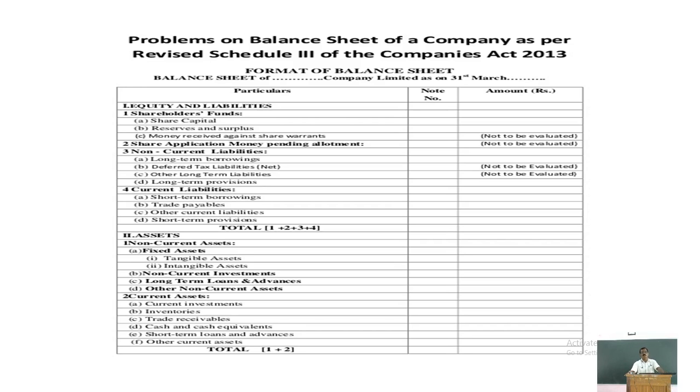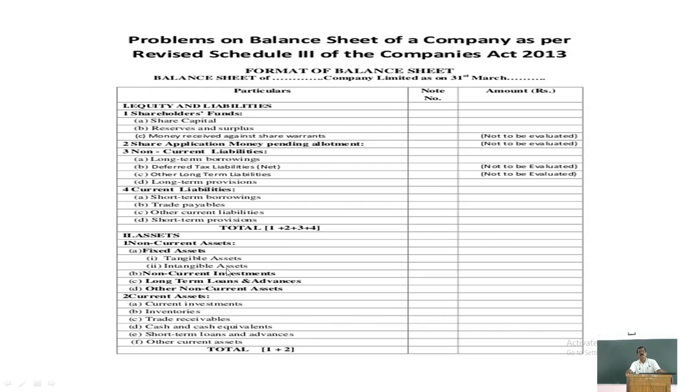And under non-current assets, fixed assets, non-current investment, long-term loans and advances, other non-current assets are shown. Non-current assets include these four types.